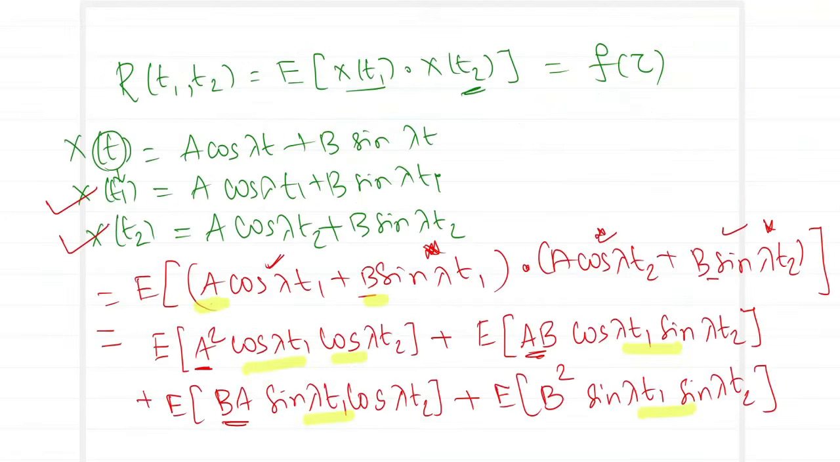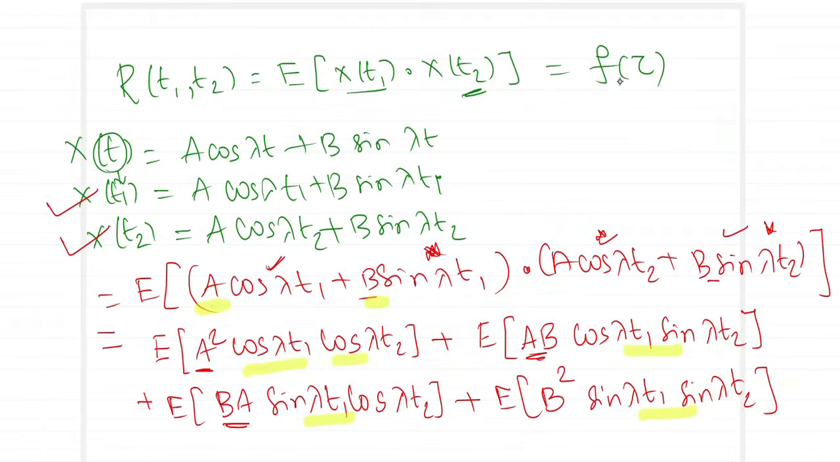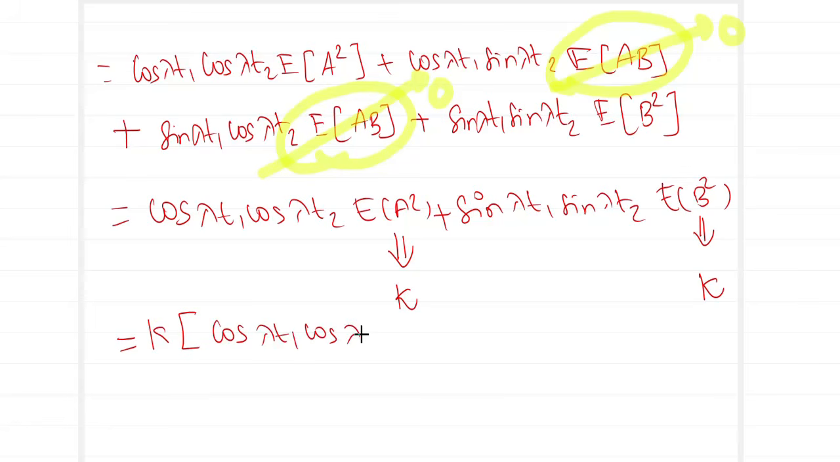Now again go back to your original conditions. What is the third condition given to us? E of A square and E of B square are the same. Let me treat them to be some value called k. So E of A square is k, E of B square is also k. So when I take k common outside, I will be left with cos lambda t1 cos lambda t2 plus sin lambda t1 sin lambda t2.